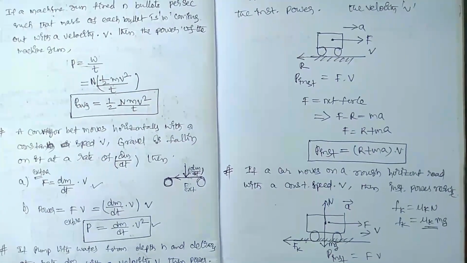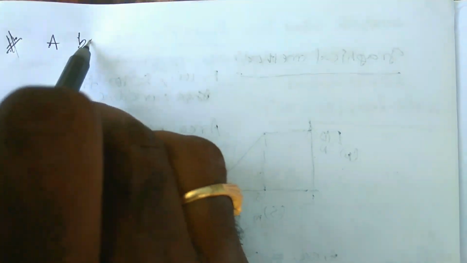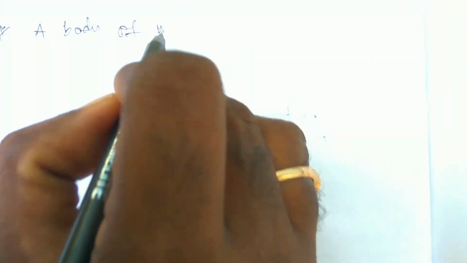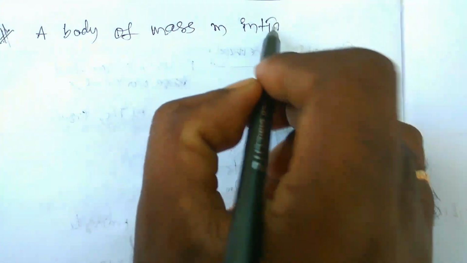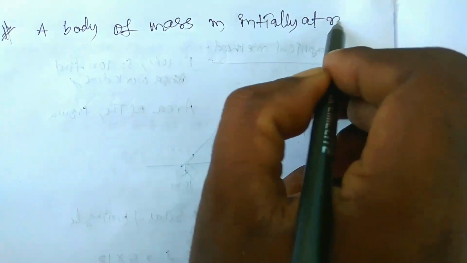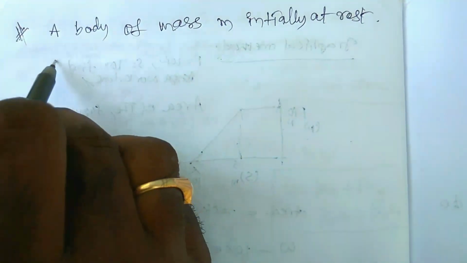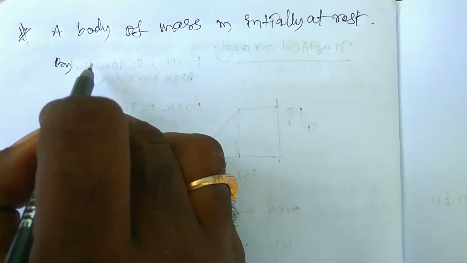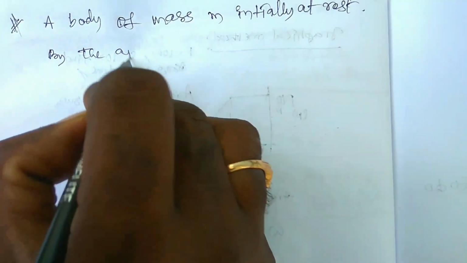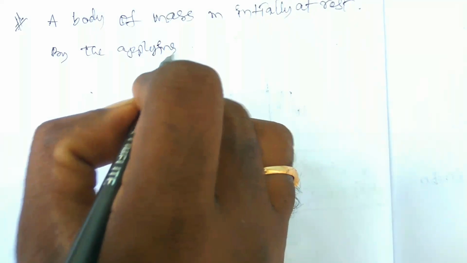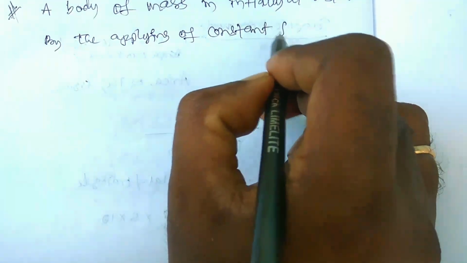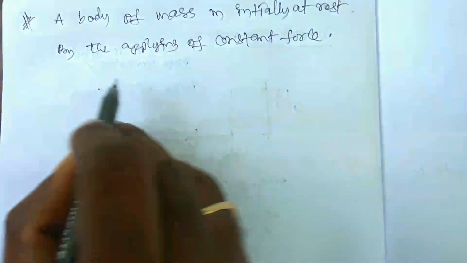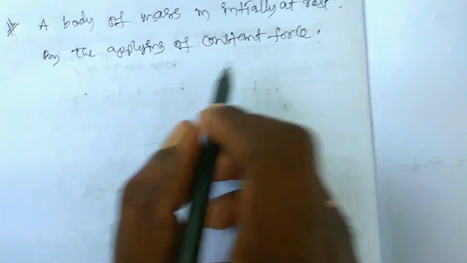The next concept you have to see: a body of mass m, initially at rest, by applying a constant force. Here you have to remember that constant force is nothing but constant acceleration also, because F is equal to ma.